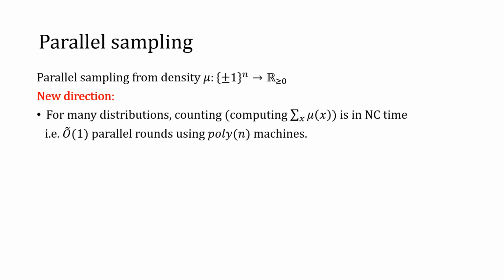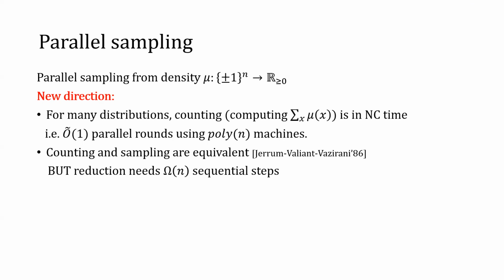Many distributions that we want a fast parallel sampling algorithm for already have fast parallel counting algorithms. By counting, I mean evaluating the partition function of mu, which is the sum of mu of x over all x. By fast, I mean in NC time, meaning there's a parallel algorithm that needs poly(n) machines and polylog n parallel rounds.